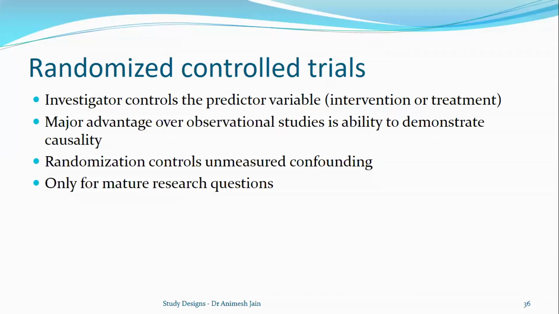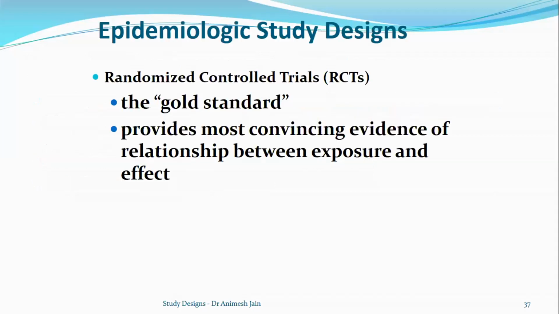So this helps us. Randomization controls unmeasured confounding as well. And usually we do it only for mature research questions where we've already got some idea. Please remember, this is known as the gold standard among the study designs, epidemiological study designs, and gives you most convincing evidence for relationship between exposure and the effect.